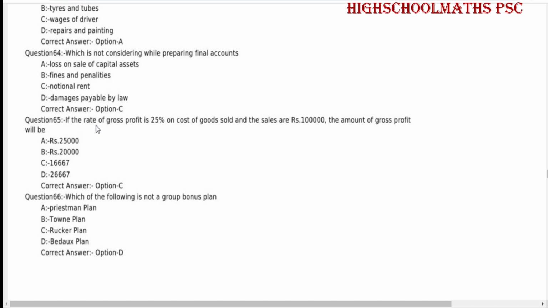Question number 65. If the rate of gross profit is 25% on cost of goods sold and sales are rupees 1 lakh, the amount of gross profit will be option C, rupees 16,667. Which of the following is not a group bonus plan? Verdex plan.